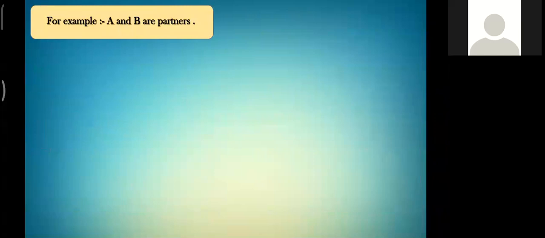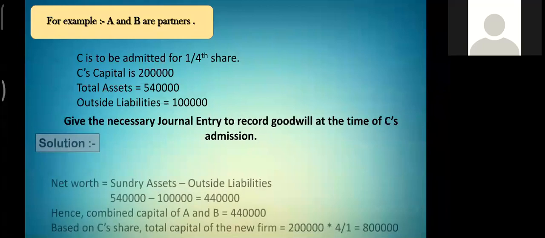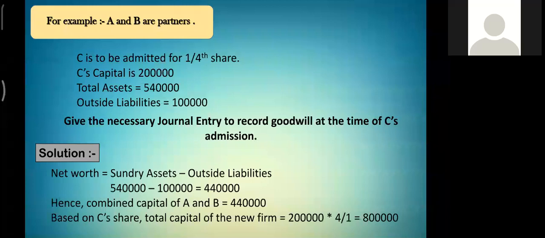Thank you, Ayushi. Good morning, all of you. My name is Krishna, and we will discuss this topic with an example. So, A and B are partners in a firm. They decided to admit C for 1/4 share. C's capital is 2 lakh, and the total assets of the firm is 5 lakh 40,000, and the outside liabilities is 1 lakh. Give the necessary journal entries to record goodwill at the time of C's admission.